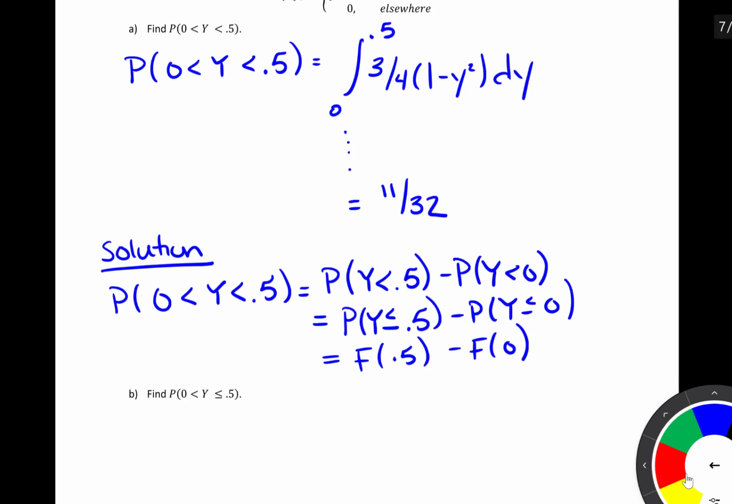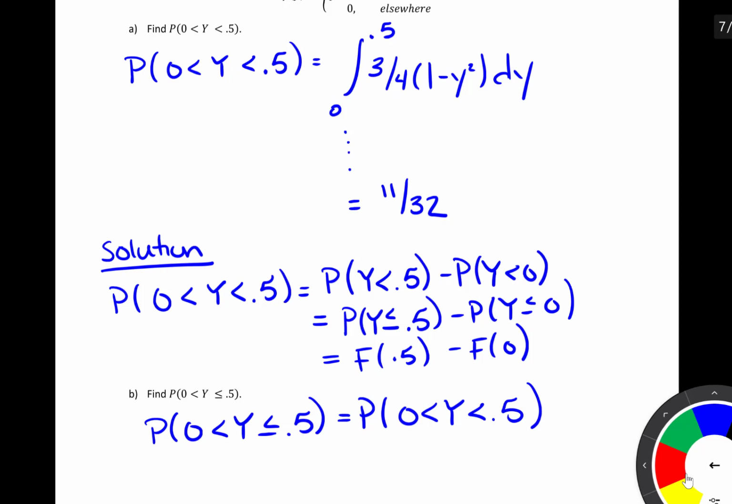And then in part B it says find the probability that y is greater than 0 or y is less than or equal to 1/2. Well, based on what we just said, we know that this is equal to the probability that y is greater than 0 and less than 0.5, which we just saw in part A. So again, for a continuous random variable, the equality sign doesn't actually matter because we know the probability at a single point is equal to 0. Now this is not true for a discrete random variable, because for a discrete random variable we do have probability mass at single points.